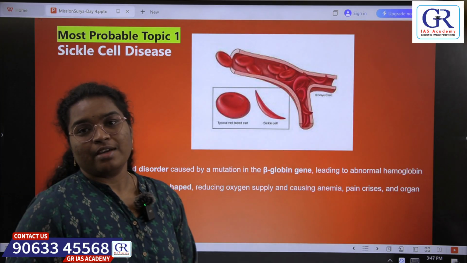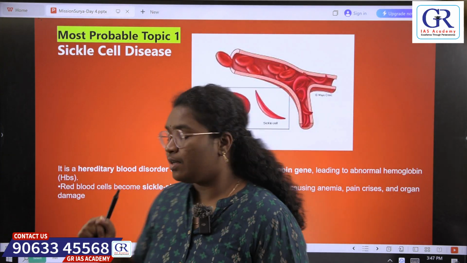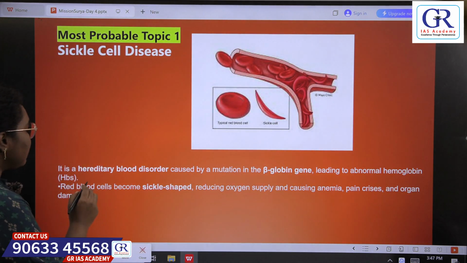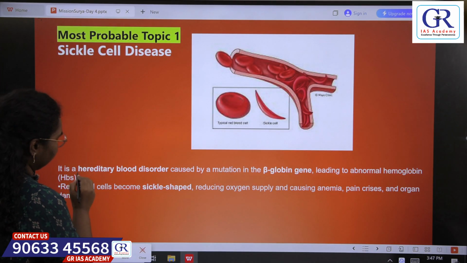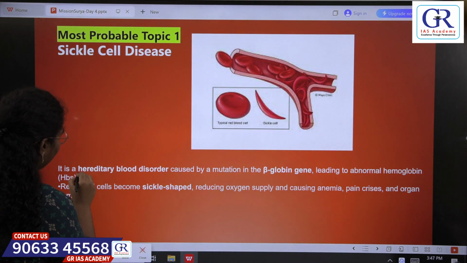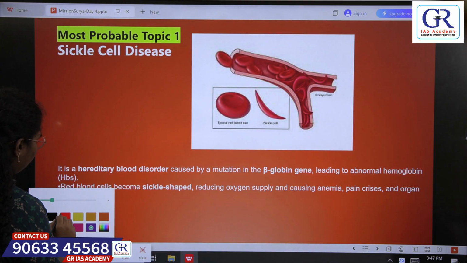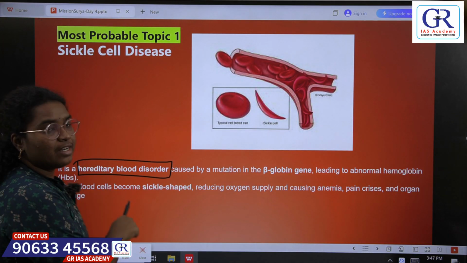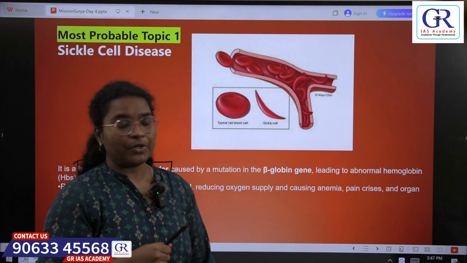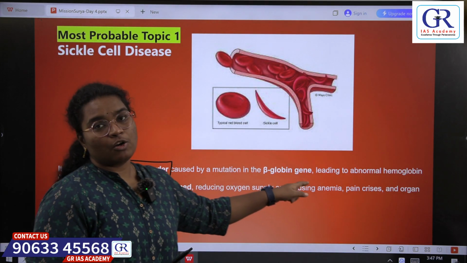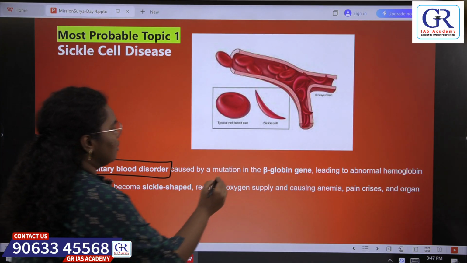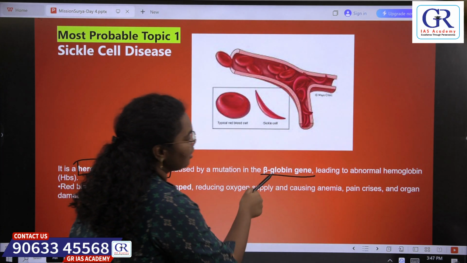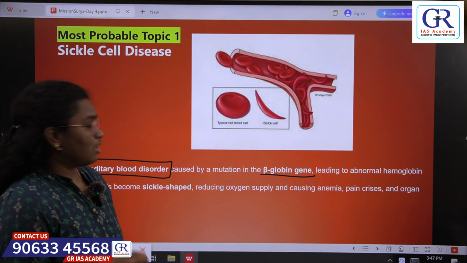So today's first topic is sickle cell disease. It is a hereditary blood disorder caused by the mutation on the beta globin gene. So because of the mutation on the beta globin gene, this disease occurs.